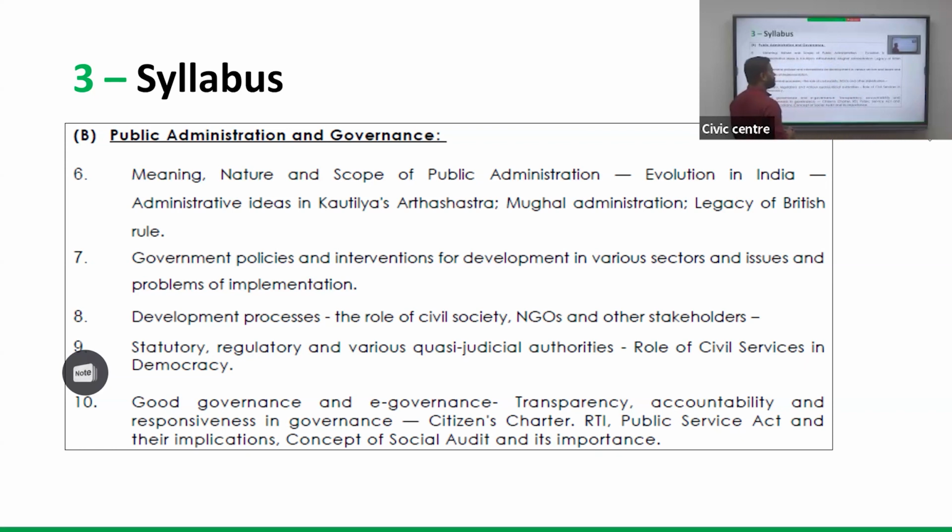Specifically, the syllabus mentions the administrative ideas of Kautilya's Arthashastra. This is relevant because it is a role model for the majority of ideas the present day state is adopting. This book is treated as one of the epics associated with public administration.